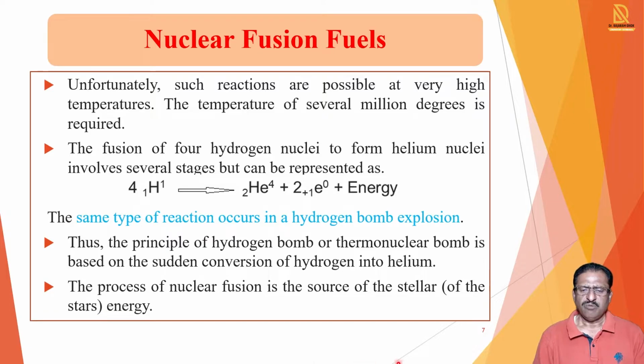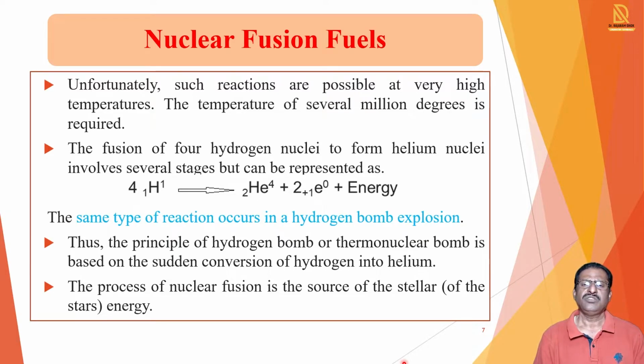Here, the principle of the hydrogen bomb or thermonuclear bomb is based on the sudden conversion of hydrogen into helium. And the process of nuclear fusion is the source of stellar energy. Now there is the sun, and that sun gives a large amount of energy.